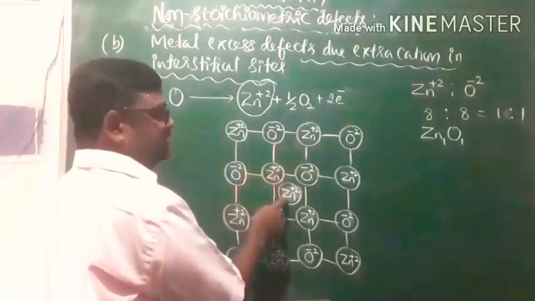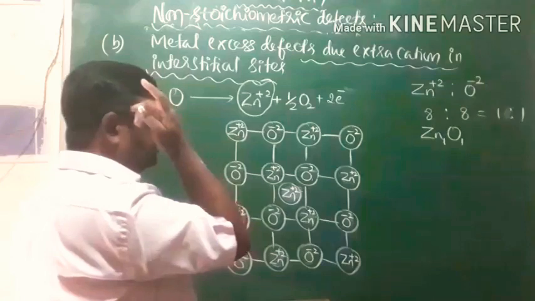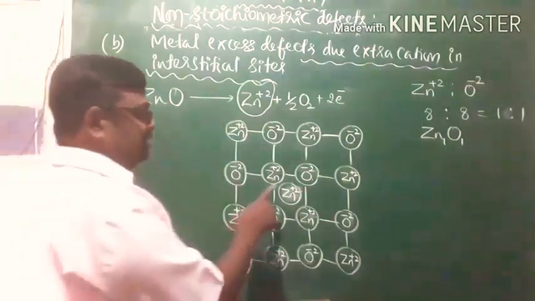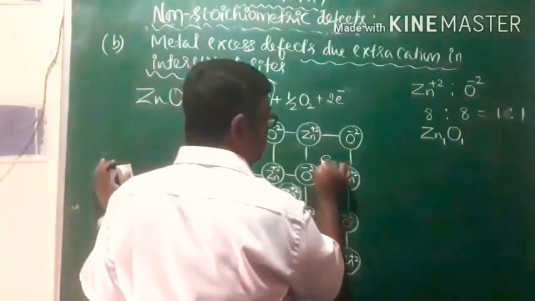In order to maintain electrical neutrality of the ionic crystal, these plus 2 charges are balanced by 2 electrons.